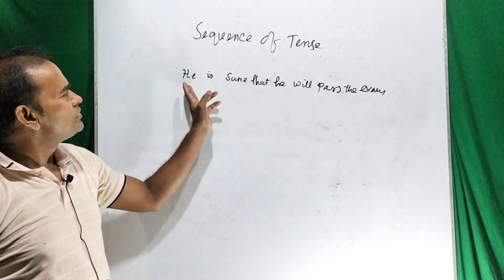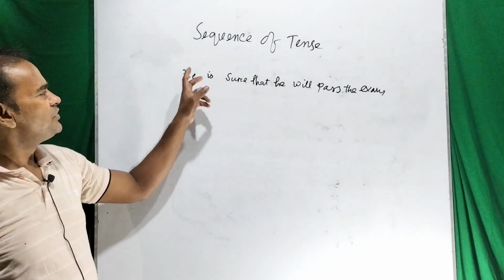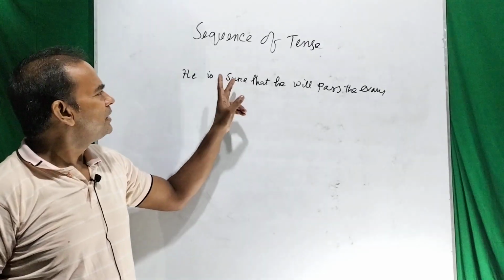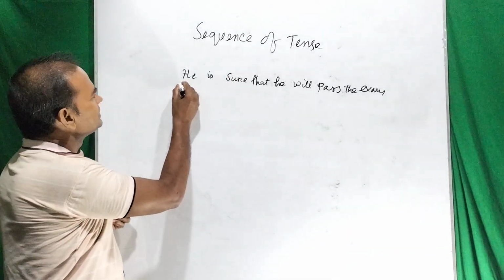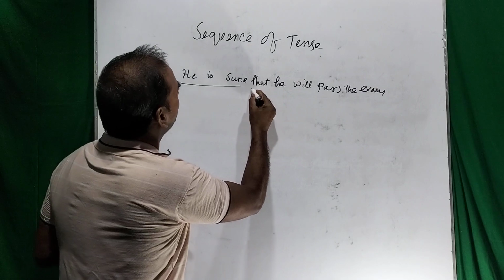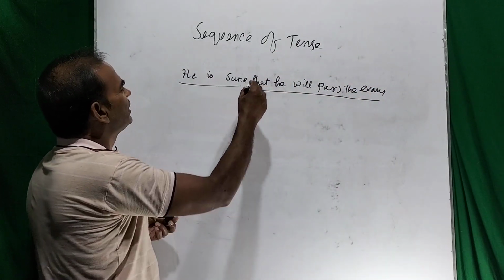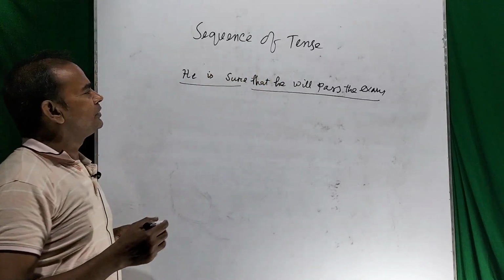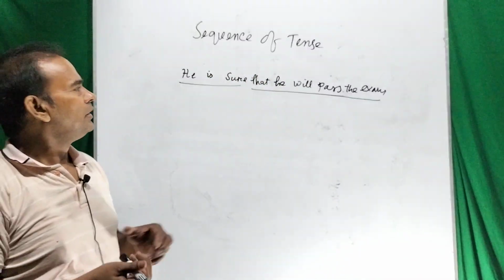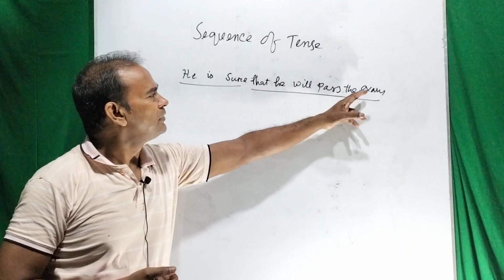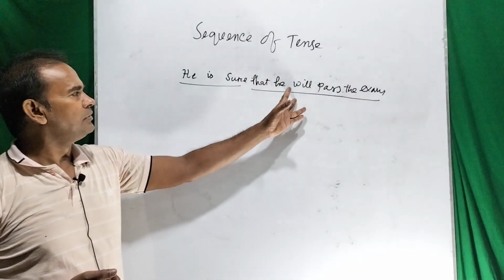In the main clause, "He is sure," this is the present indefinite tense, or present simple tense, and the subordinate clause starts with the subordinating conjunction "that." So "that he will pass the exam" is the subordinate clause.